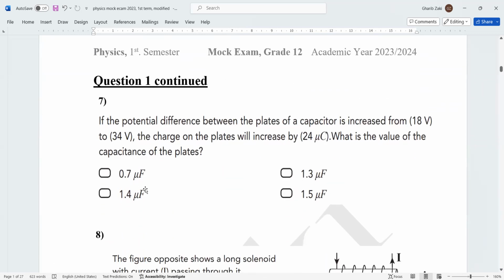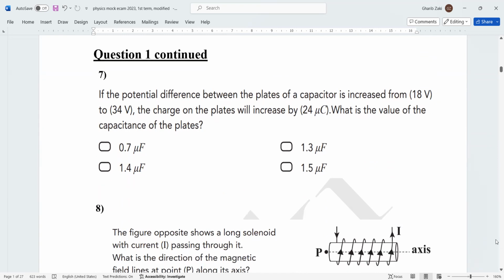Next question. He said the potential difference between the plates of a capacitor increased from 18 to 34. I advise you to draw this here. This is for the capacitance, this is Q, and this is V.